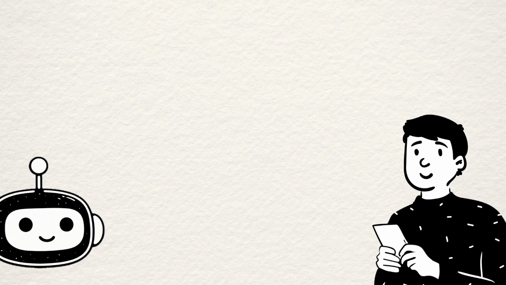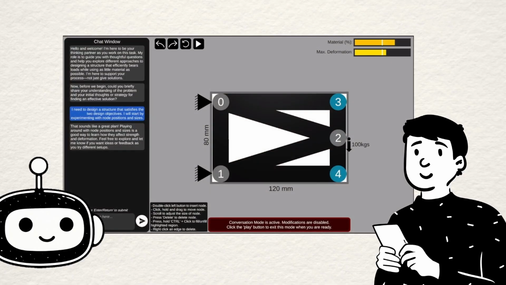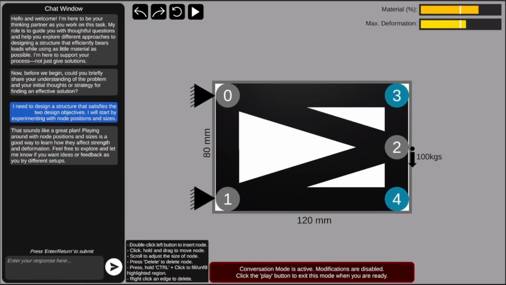To explore this idea, we built an AI-assisted tool using structural design as our specific example. Imagine that I need to create a structure that can withstand a given load, while also using as little material as possible. These kinds of trade-offs are quite common in engineering design problems. Let's see how the tool can assist with this problem.